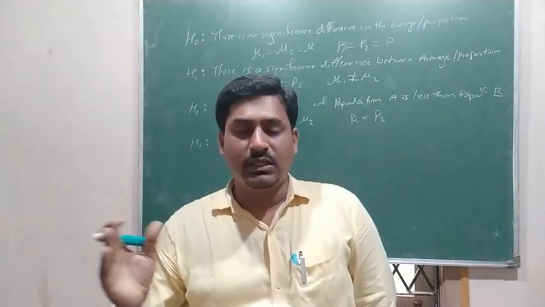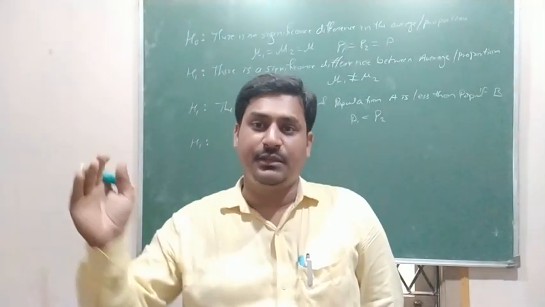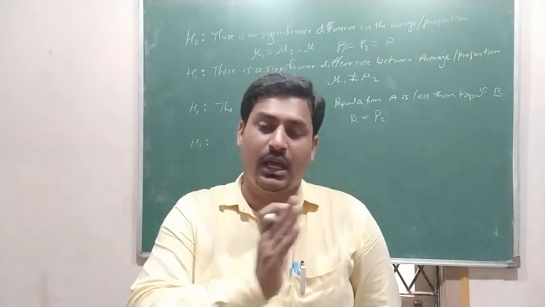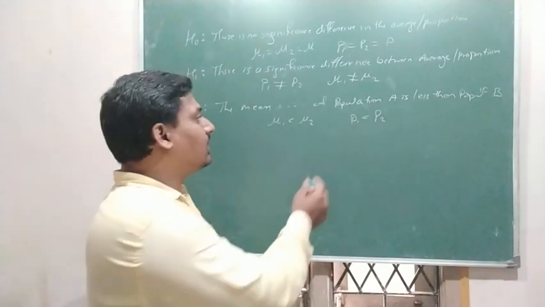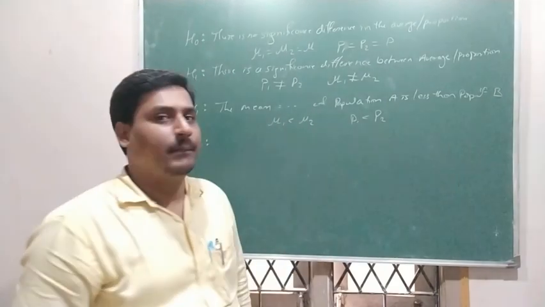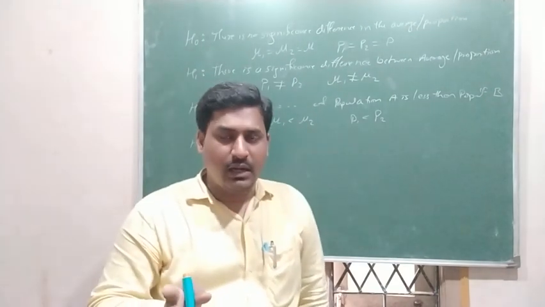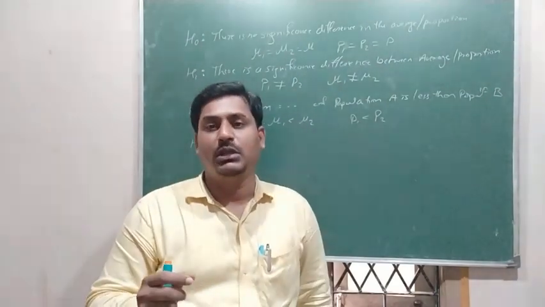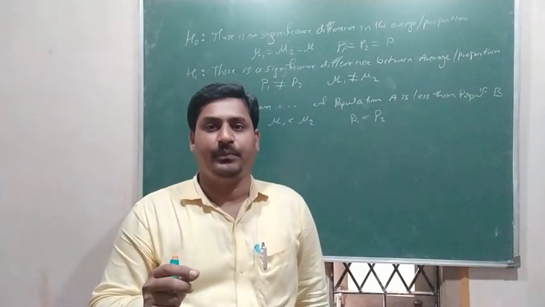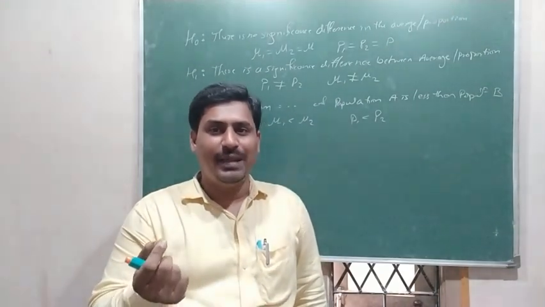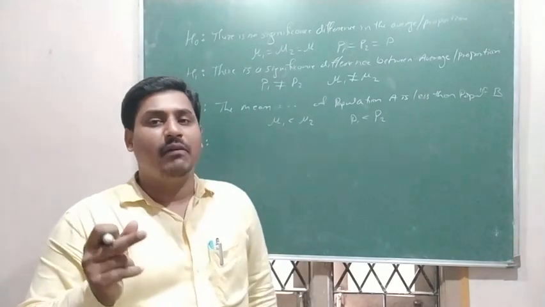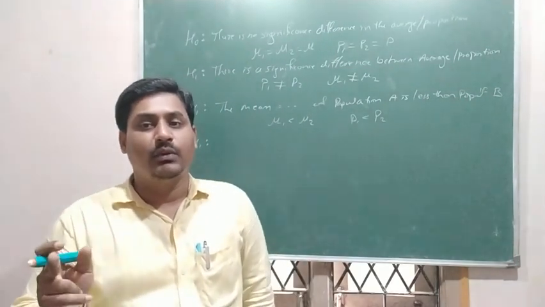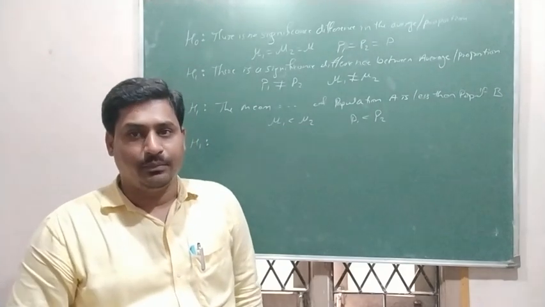In 2013 population B has increased, which means population 1, the earlier population, is less. Then it comes in less than. So while writing the alternative hypothesis, here we should take extra care. Otherwise, if we make a mistake in writing the alternative hypothesis, then our answer will give a wrong conclusion.